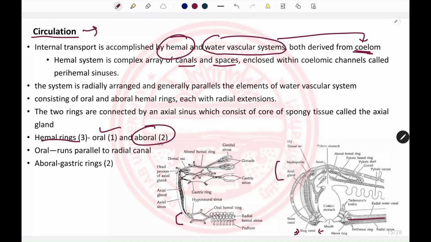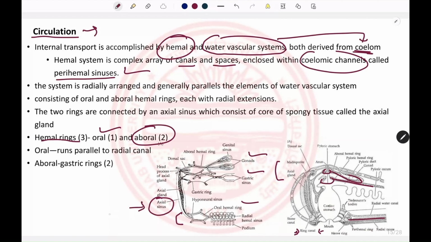Of the aboral hemal rings, one is present to surround the pyloric stomach and gives its processes throughout the pyloric ceca. Another hemal ring surrounds the intestine and gives its processes to cover the gonads. The hemal systems are surrounded by other coelomic channels known as perihemal sinuses, and these 3 hemal rings are joined by the axial sinus.